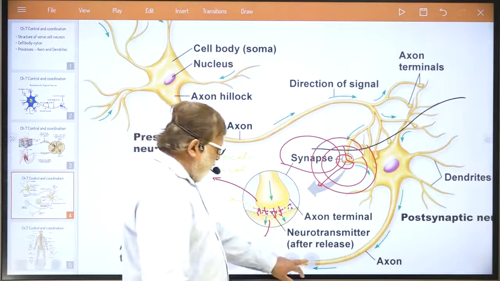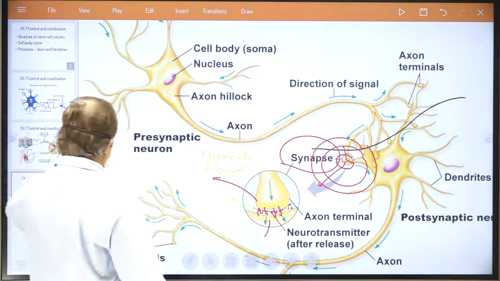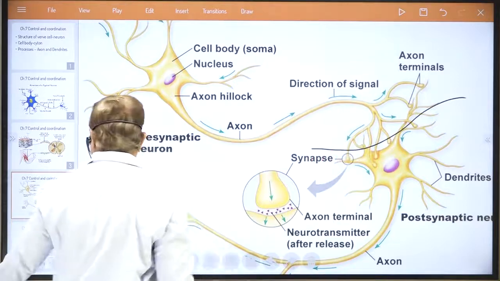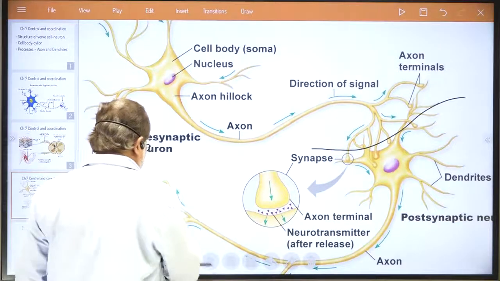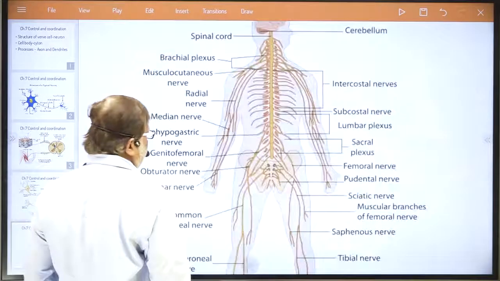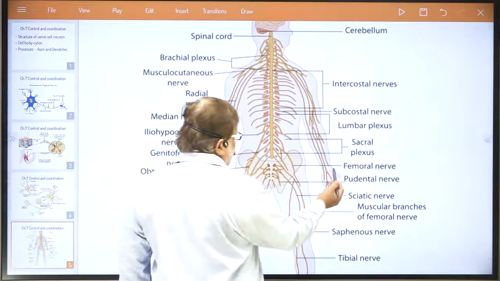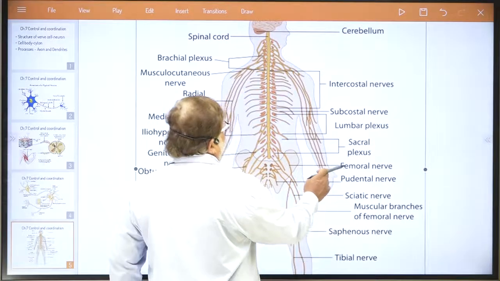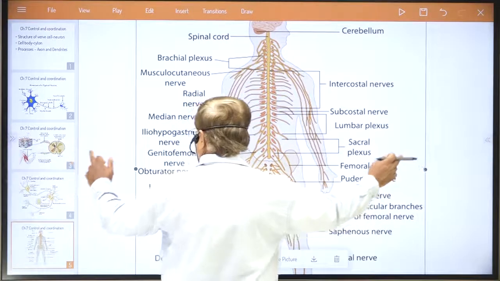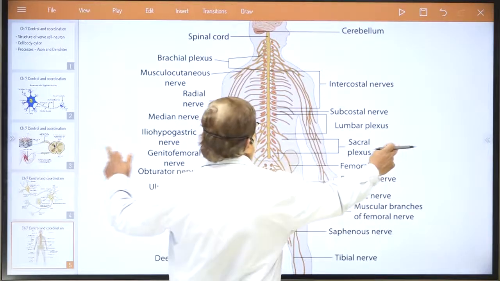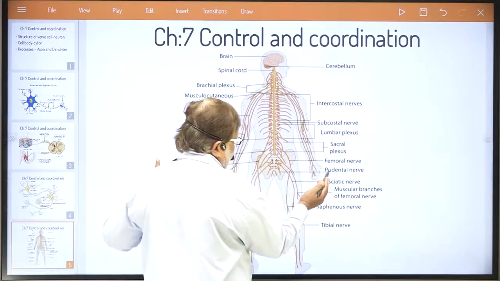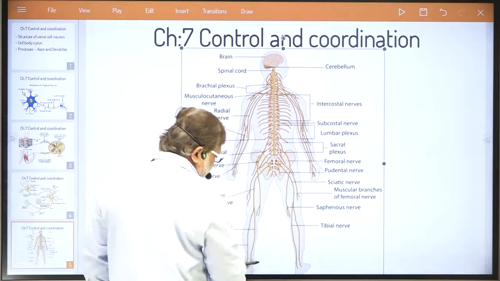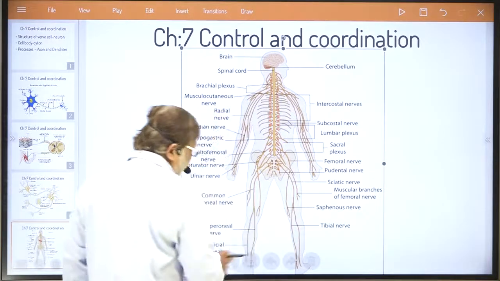Okay, now just try to understand what I explained in the first one. If you see this diagram again, what I explained is that the signal is received by the sensor, you know that. Then it transfers from these nerves up to the spinal cord. You must know that process, and I am just reviving it again.